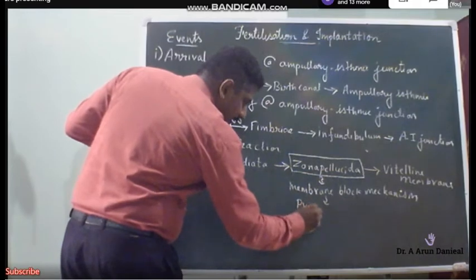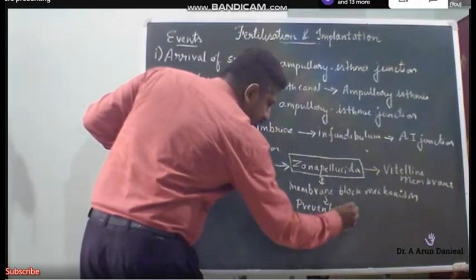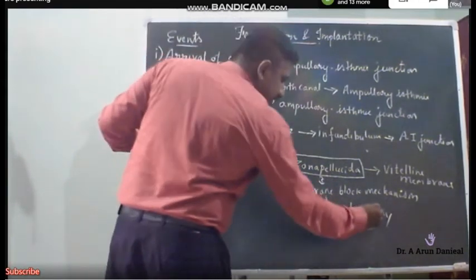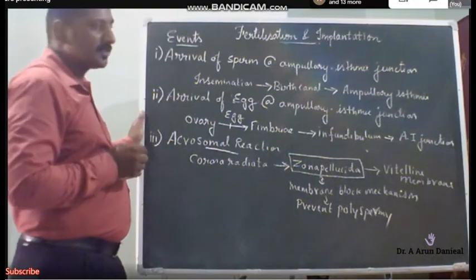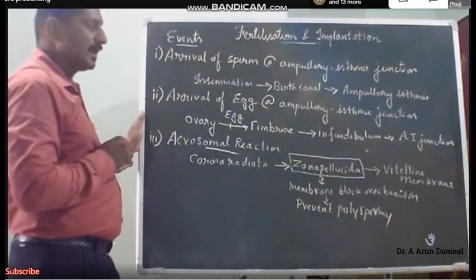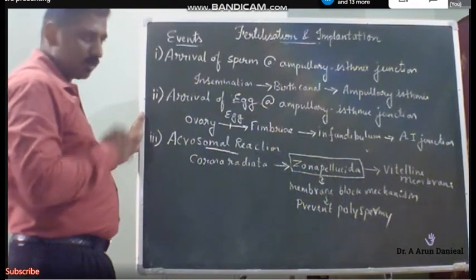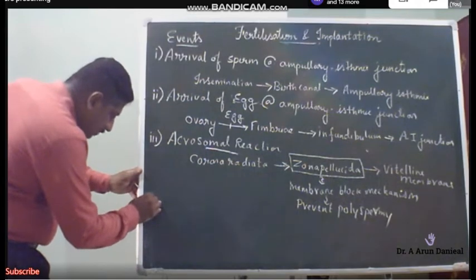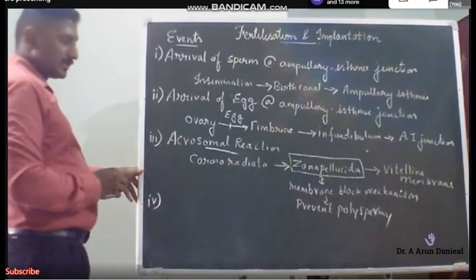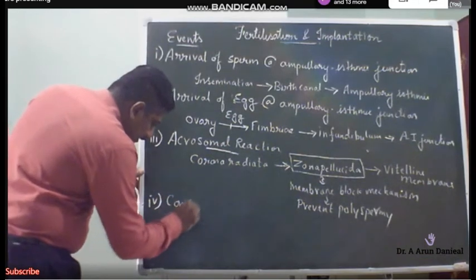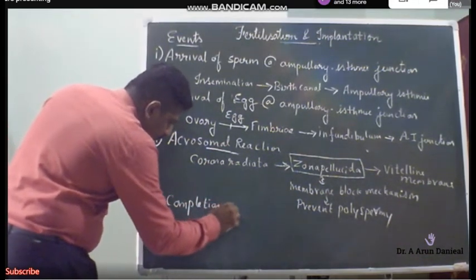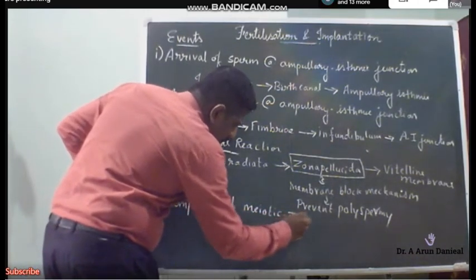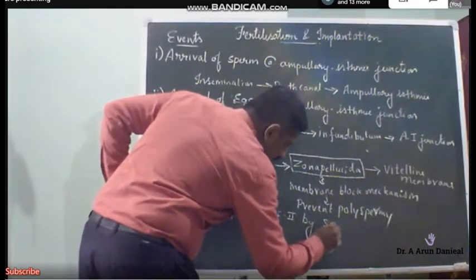Therefore, it will prevent polyspermy. Polyspermy is completely prevented. Since polyspermy is prevented, only one sperm can enter into the egg, not more than one. After this, an important thing is there. Once the sperm enters the egg ooplasm, there is a completion of meiotic division number 2 by the secondary oocyte.